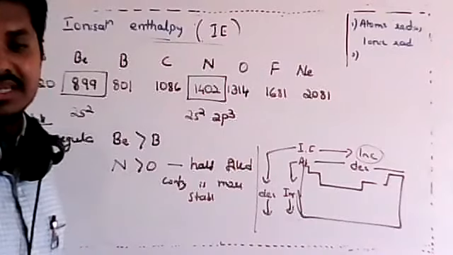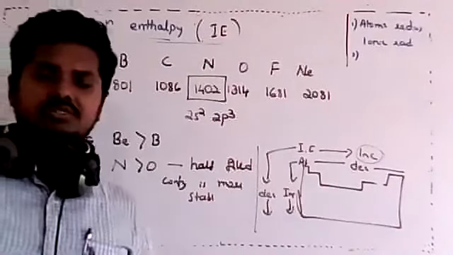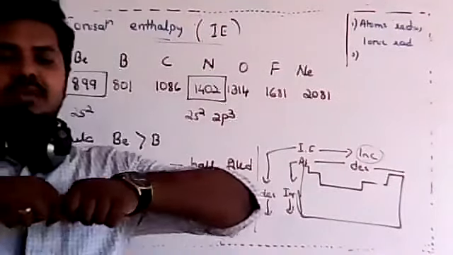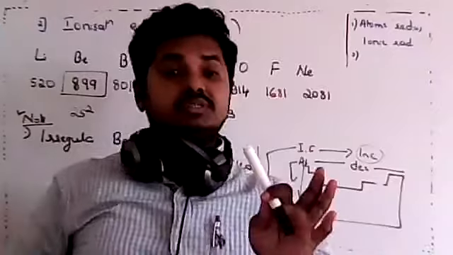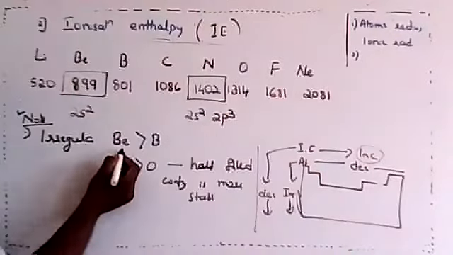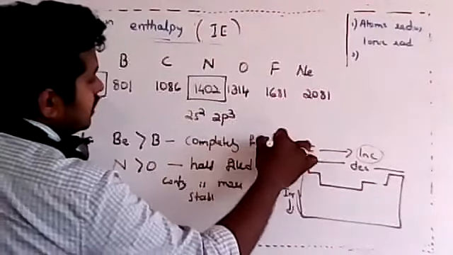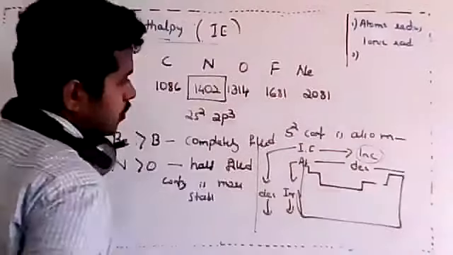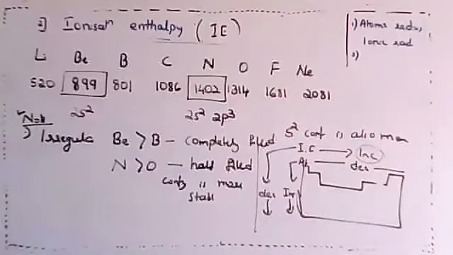I hope now it is clear to you why nitrogen has a more value, because of the half-filled configuration. And you have learnt in atomic structure that whenever a configuration is half filled, it becomes more stable. And if something is very stable, it would be very difficult to take away the electron from it. Got it? Similarly, why beryllium has more is because of the completely filled 2s2 configuration. A completely filled 2s2 configuration is also more stable. Now the variation is because of half-filled and completely filled configurations.